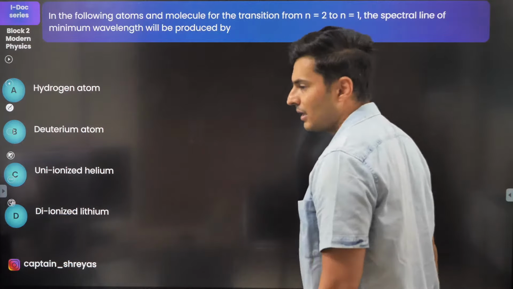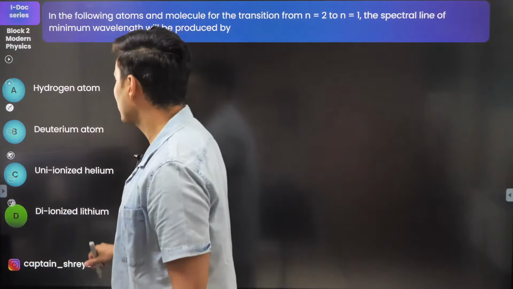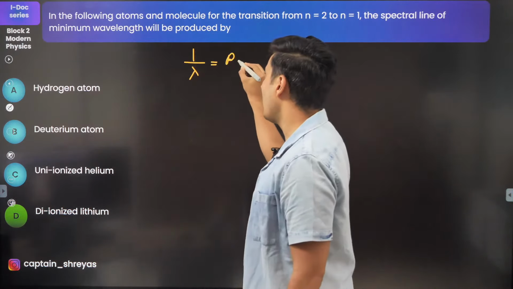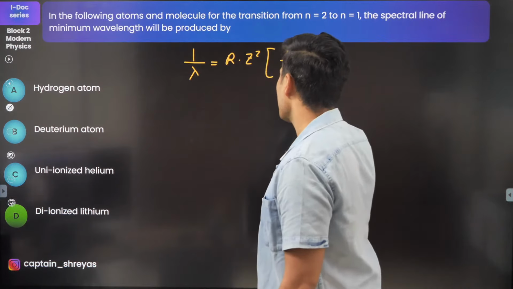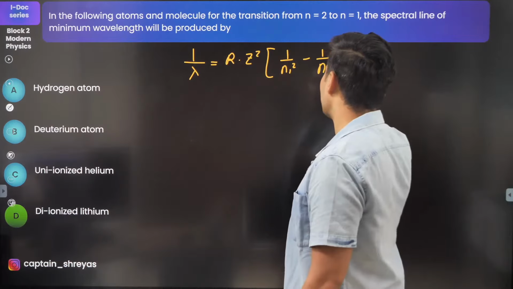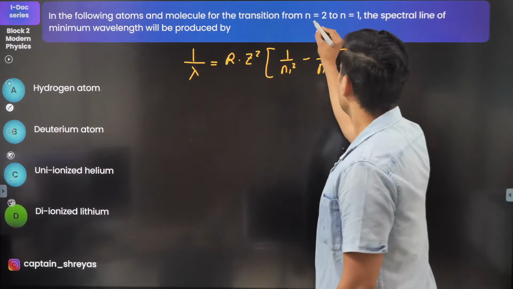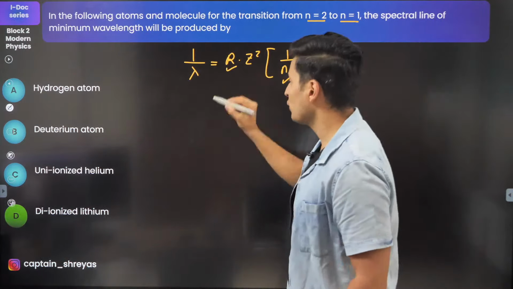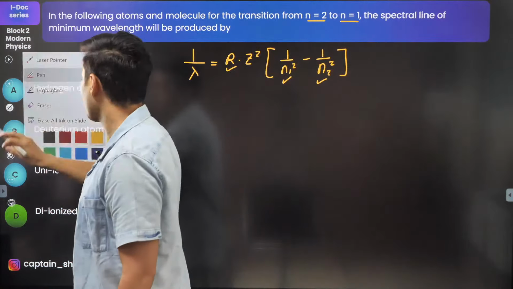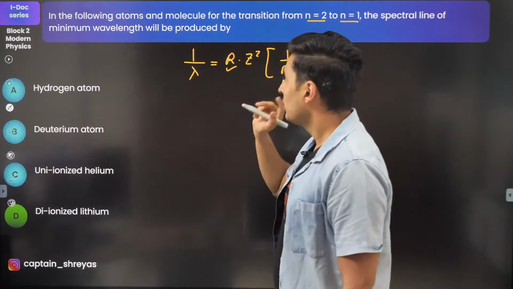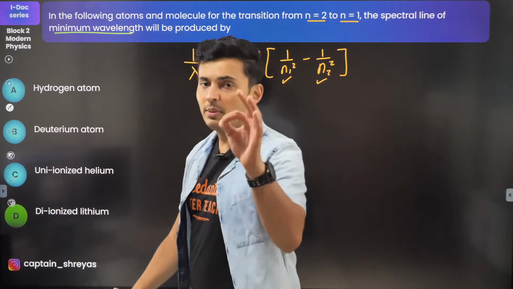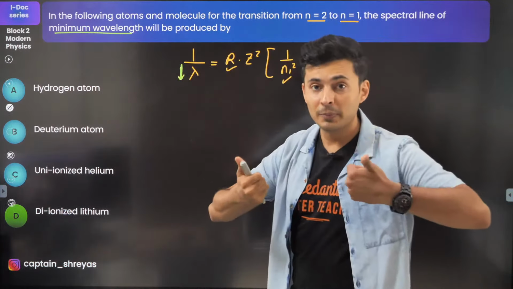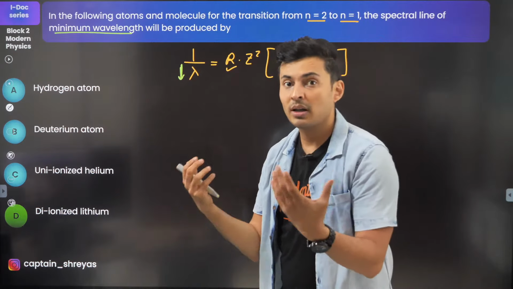A lot of you are saying A. Guys, I think you are wrong about this. You made a silly mistake. The formula that you have to use is 1 by lambda equals R Z square into 1 by n1 square minus 1 by n2 square. Correct? Now n1 and n2 are fixed. You cannot change that. R is also fixed, it is Rydberg's constant. The only thing you can change is Z. The question says minimum wavelength. Minimum wavelength means lambda should be less. That means the ratio should be more, so the RHS should be more.